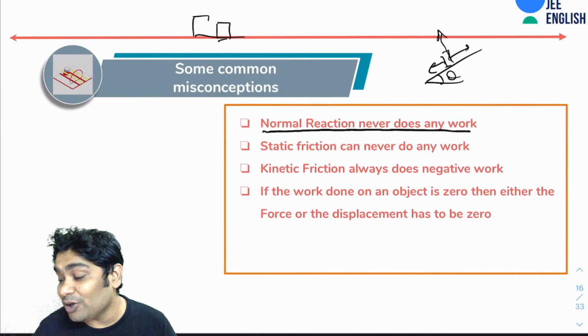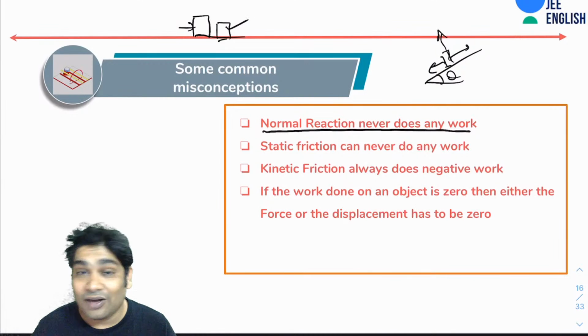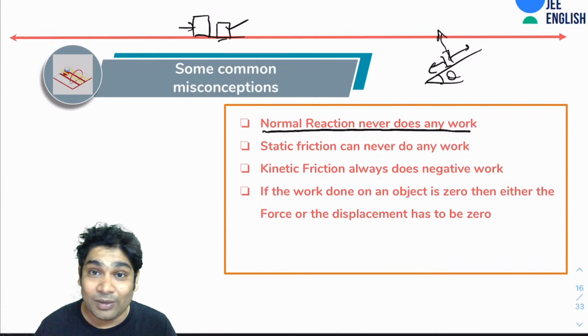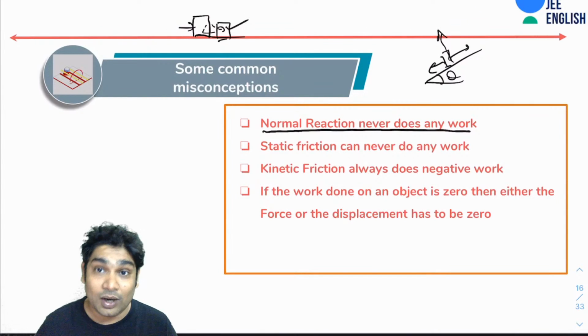Suppose I push one block which is in contact with another block. Now obviously the normal reaction between these two would do work when they get displaced. So normal reactions can do work.